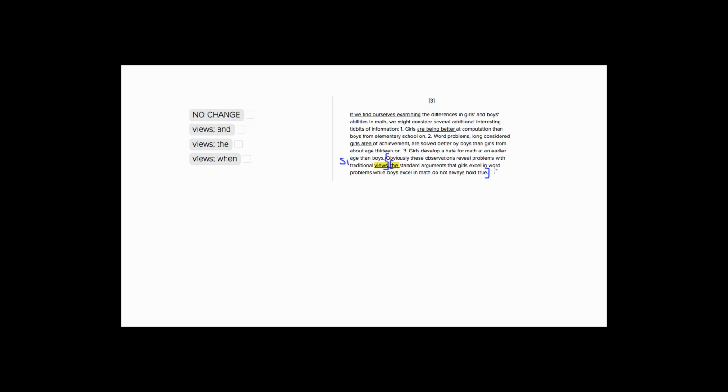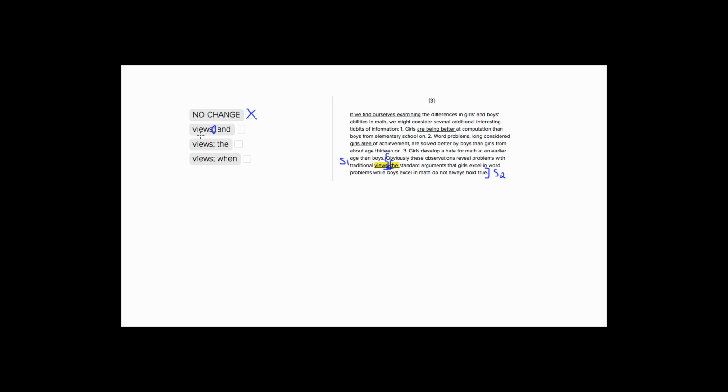So since these are two separate thoughts, these are two separate sentences that could stand alone, we don't want to connect them with a comma like we do in this choice one. So this is a comma splice, when you have two things that can stand alone, but you put a comma between them. So that's not good. Our next three answer choices correctly use a semicolon. So we definitely want a semicolon here because these are two standalone answer choices, but we want to make sure that we're using the right connecting words. So a semicolon can only connect two things that can stand alone as sentences.